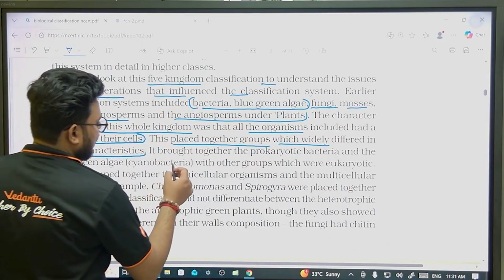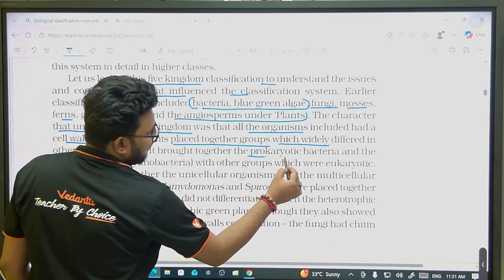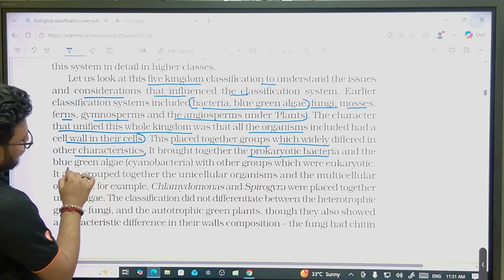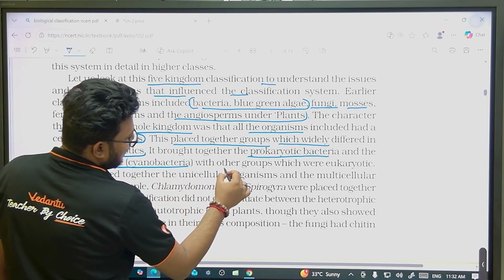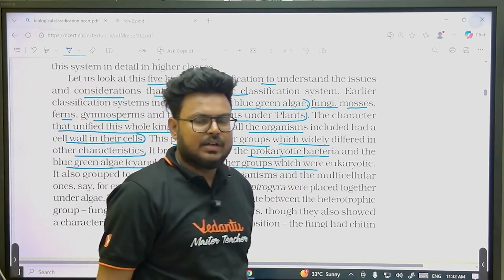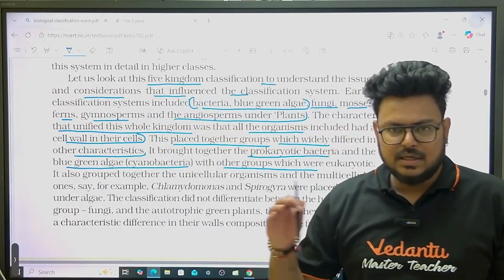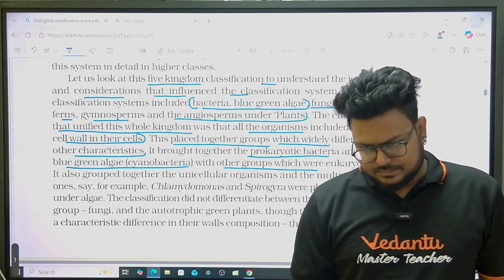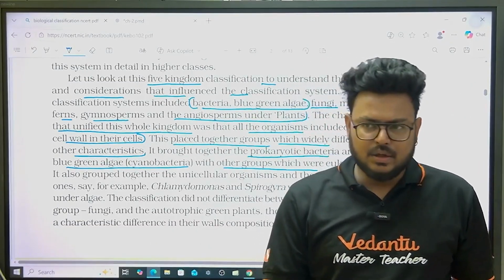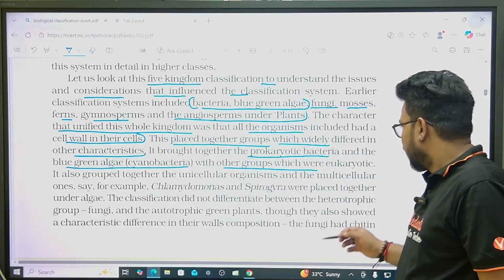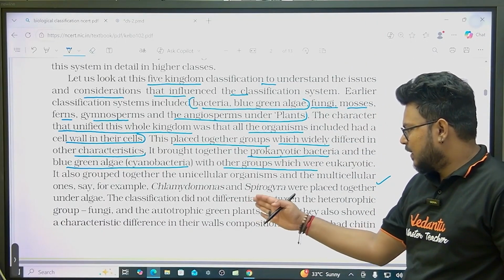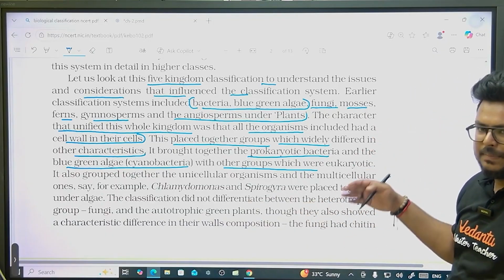Next, it brought together prokaryotic bacteria and blue-green algae, cyanobacteria, with other groups which are eukaryotic: pteridophytes, bryophytes, angiosperms, gymnosperms, algae, they all are eukaryotes. It also placed unicellular and multicellular organisms together. Chlamydomonas and Spirogyra were placed with higher plants.